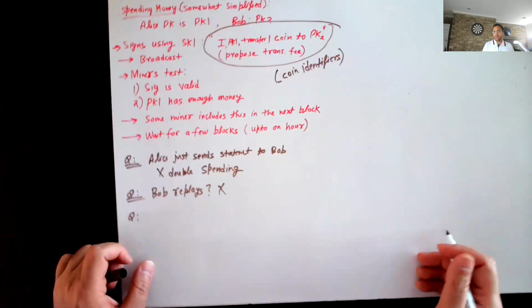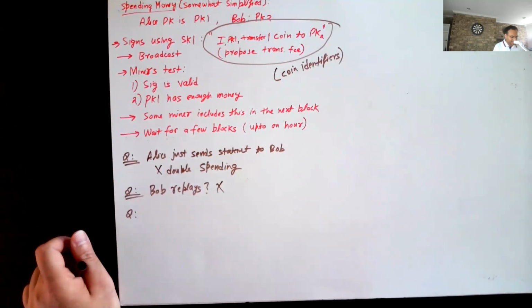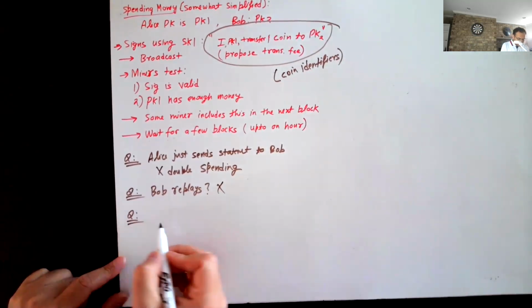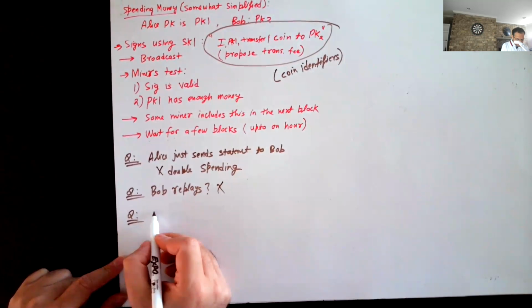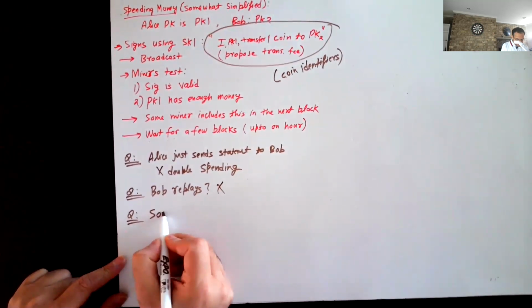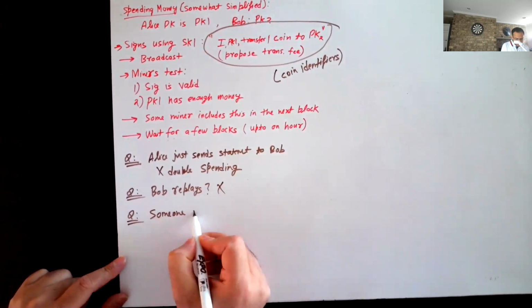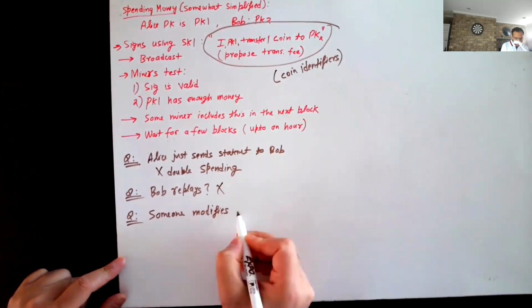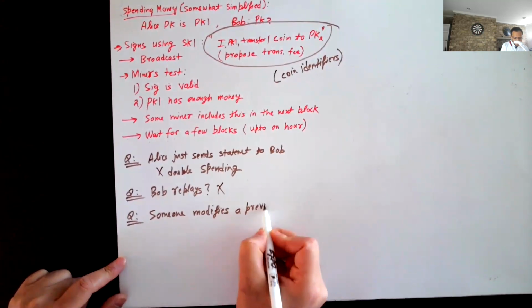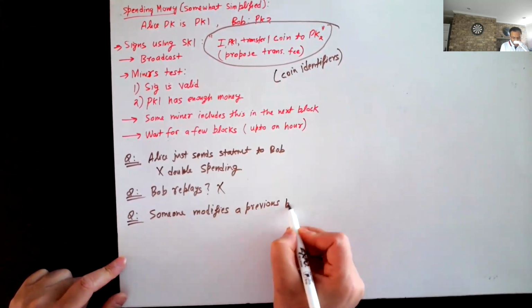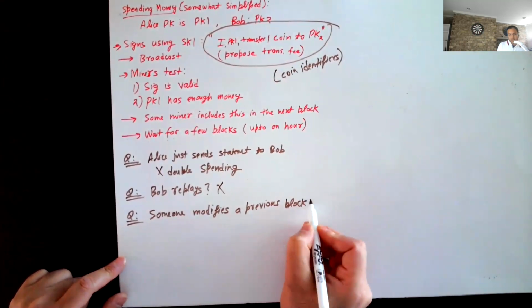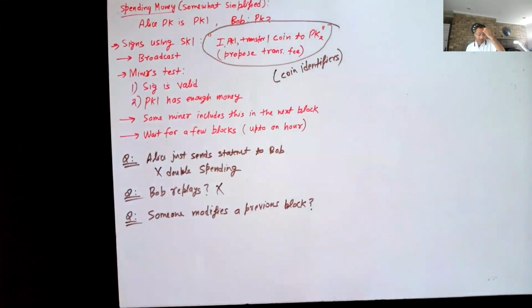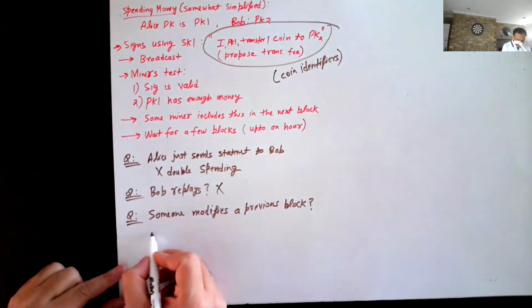Now we have this whole blockchain. Let's say someone modifies a previous block.